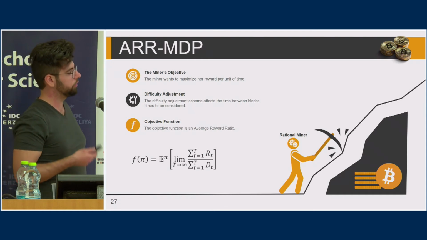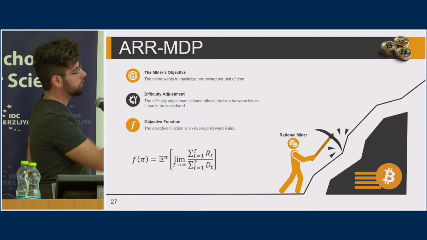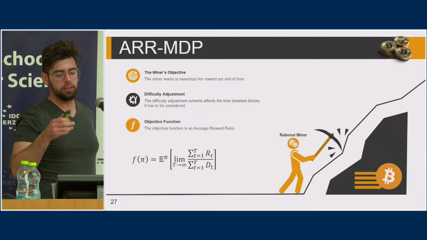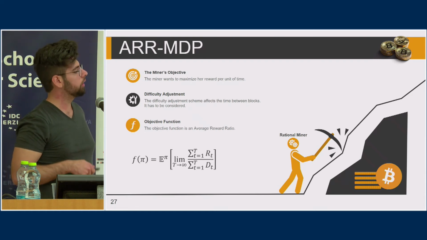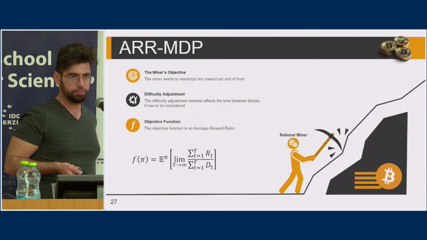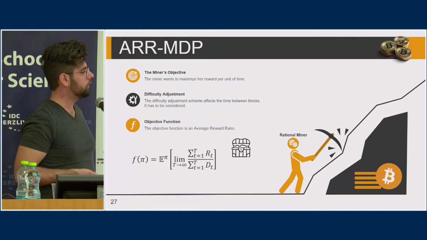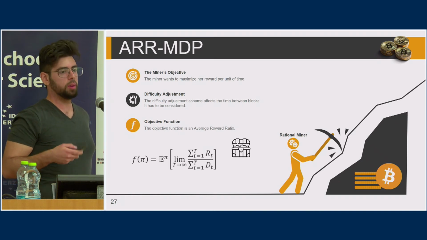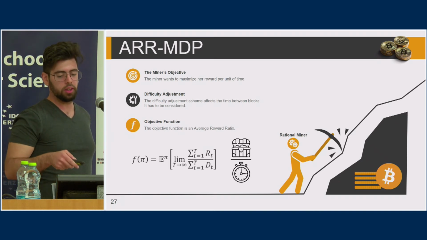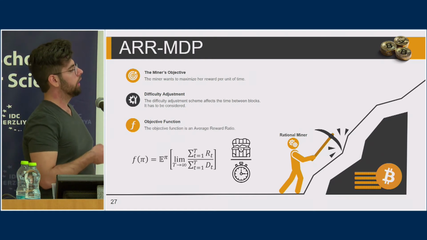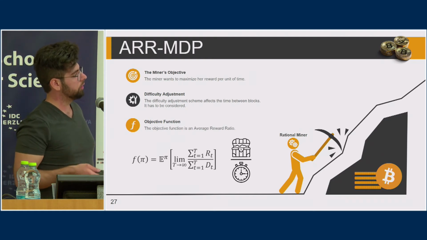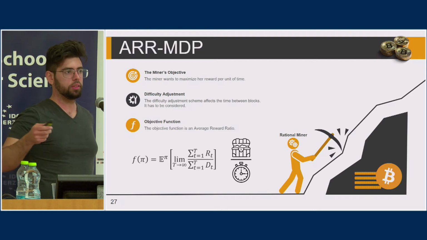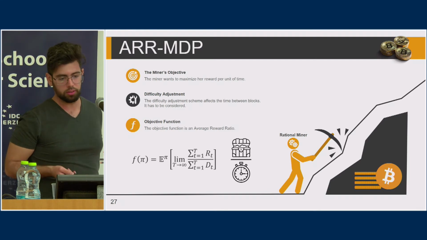For example, if you take Bitcoin, you can get some sort of function like this, where R is the number of blocks of the miner, and the denominator can be the total number of blocks. So we can think of a function like this where the numerator is the rewards the miner gets, and the denominator takes the time into account. So as I've said for Bitcoin, this can symbolize the number of blocks of the miner divided by the total number of blocks in the system.